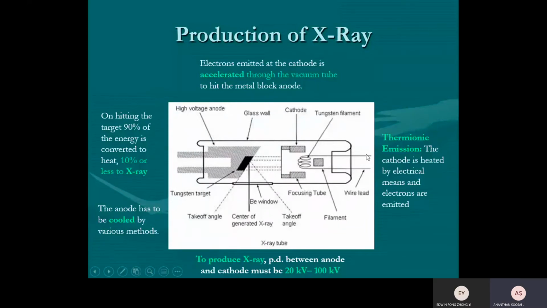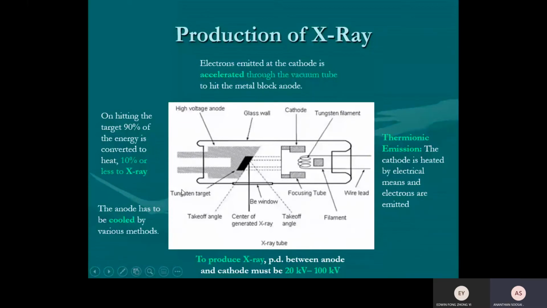So this is the X-ray tube. When they switch on, the X-ray tube is actually an electron gun. The electron gun is here. The tungsten filament is heated. There, free electrons are produced. The free electrons are later accelerated towards the anode. Should be anode, right? They use a high voltage anode here. This is a voltage and the high voltage anode.